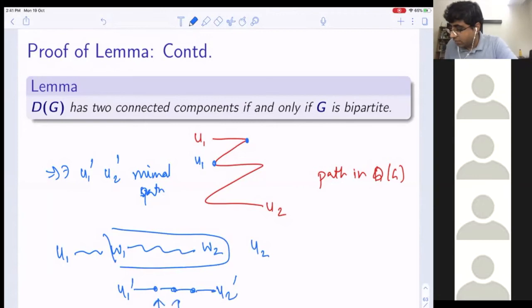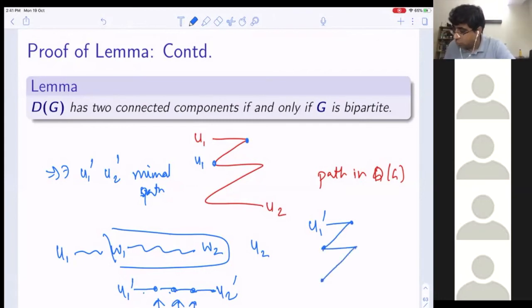like only once, at most once here. And this is an odd length path. Now, if you trace this path, it will correspond to an odd cycle. Why? Because I start with U1 prime. I go back to a new vertex, great. I go back to a new vertex, great. I go back to a new vertex, great, because all in.